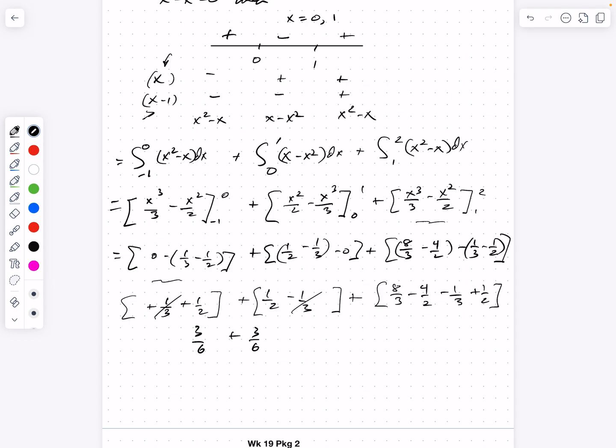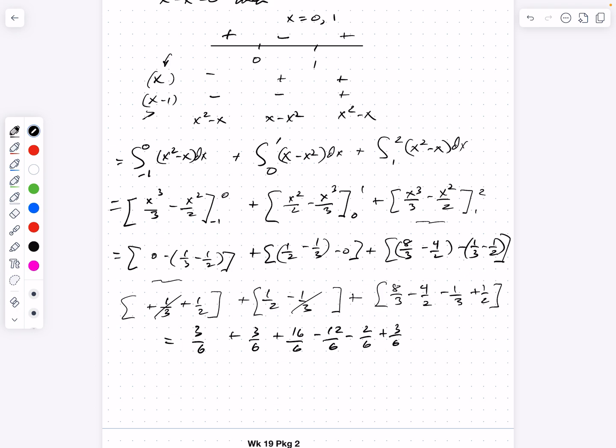Okay. 8/3 is going to be 16/6 minus 4/2. That's going to be 12/6 minus 12/6. Minus 1/3 would be minus 2/6. And plus 1/2 would be plus 3/6. Okay. All right.